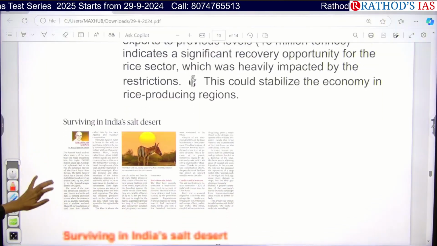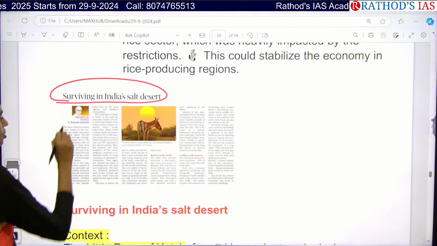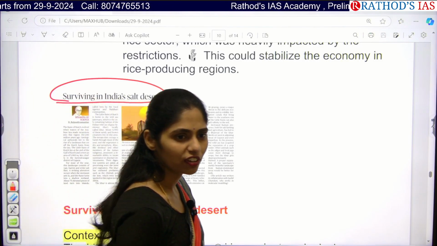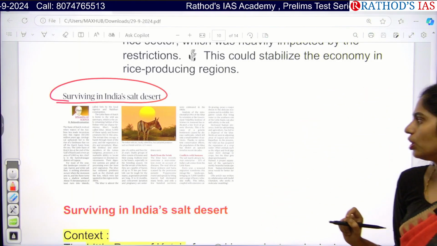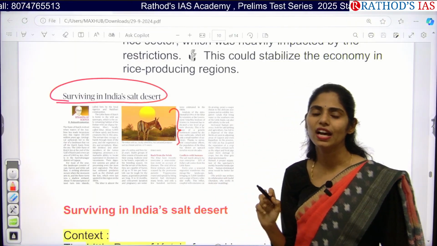And next important article here is surviving in India's salt desert. So actually this article is talking about the Rann of Kutch. Where is this Rann of Kutch located? In the state of Gujarat. So actually, do you know about this animal which is given here? It is the Indian wild ass.